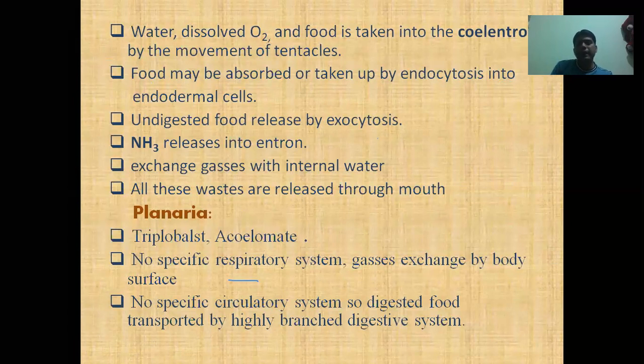If there is no big gap between these two cell layers, they are very near to each other, so a simple diffusion process is enough for gas exchange or releasing of material. So in the case of planaria, there is no specific respiratory system. The gases exchange by the body wall.